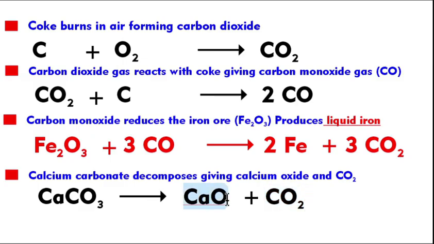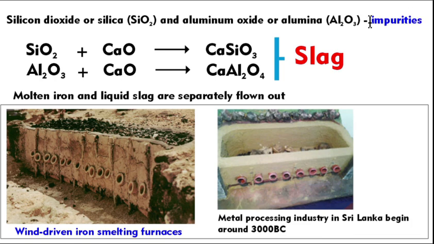This calcium oxide actually reacts with the impurities. So the main impurities that are found in this iron ore are silicon dioxide, that is SiO2, and aluminium oxide, or we say alumina, Al2O3. This calcium oxide reacts with silicon dioxide and it makes calcium silicate, CaSiO3, as well as it reacts with aluminium oxide, Al2O3, and it makes calcium aluminate.